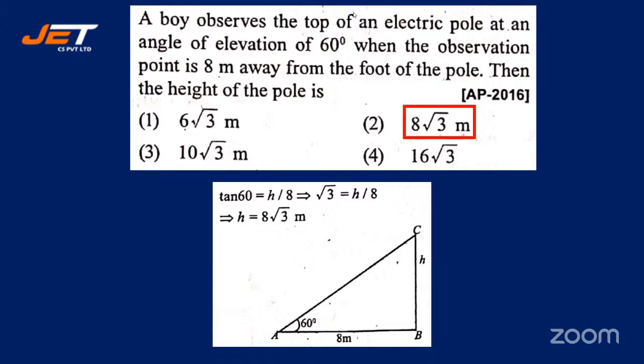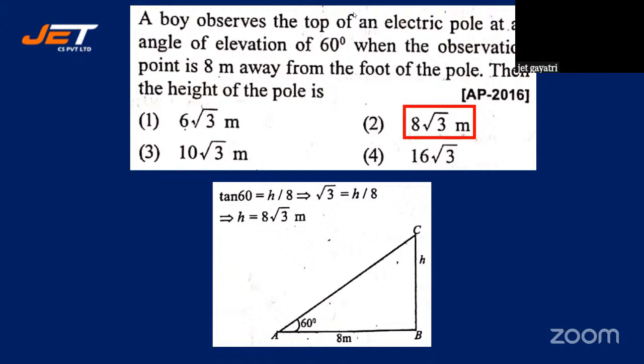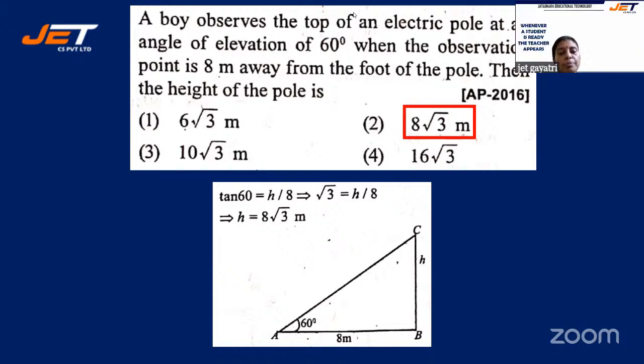When the observation point is 8 meters, right? So tan 60 is nothing but opposite side by adjacent side. So opposite side is height, h by 8. What is tan 60? It is root 3. So root 3 is equal to h by 8, whereby h is equal to 8 into root 3. All right. So that is the answer, option 2. Right? All right. See the next question.